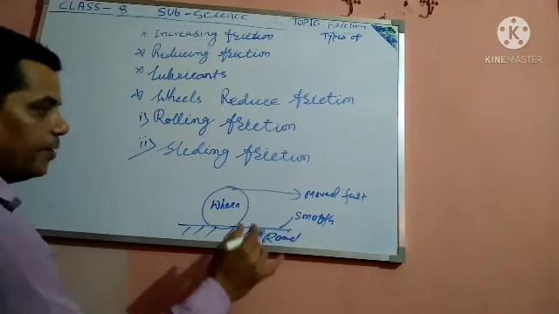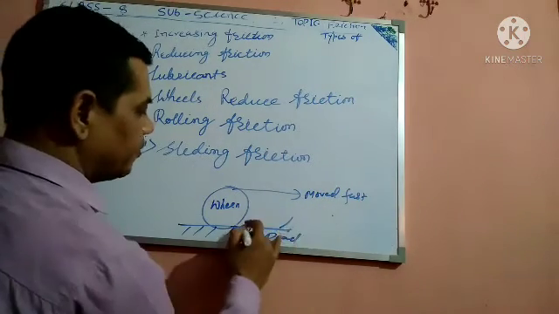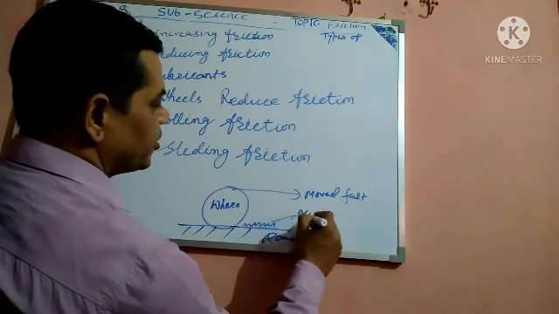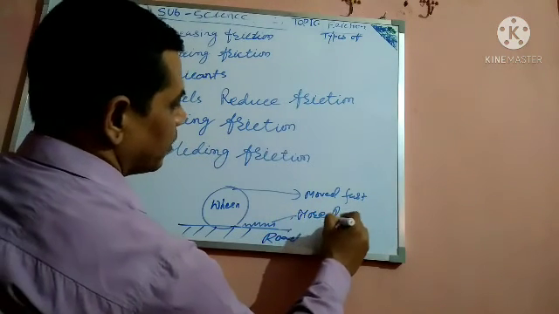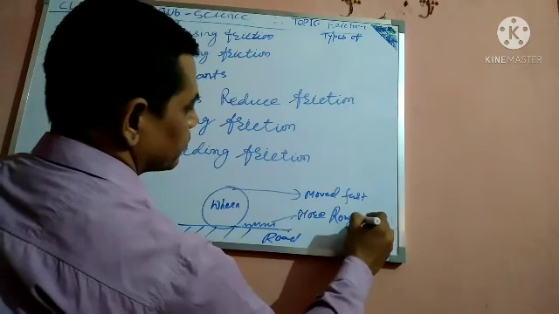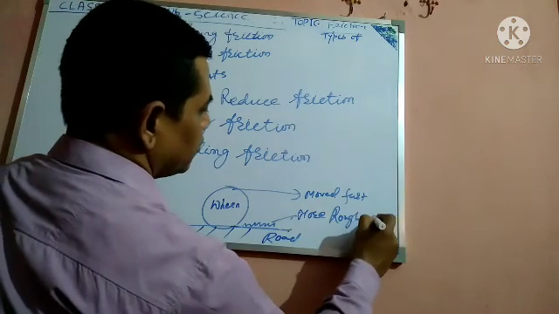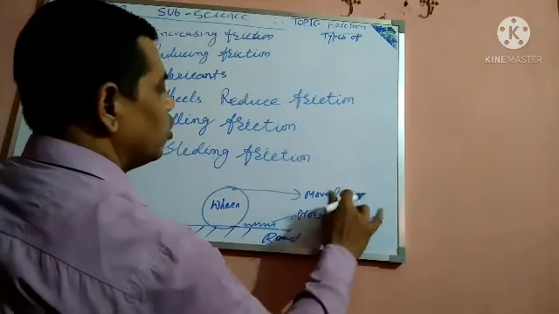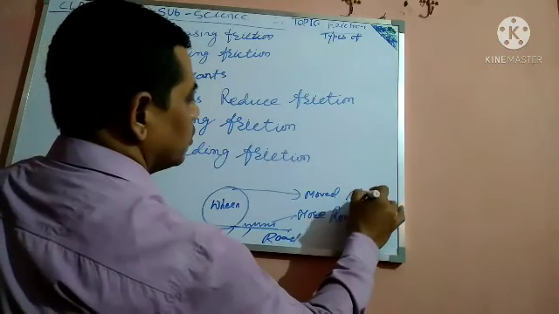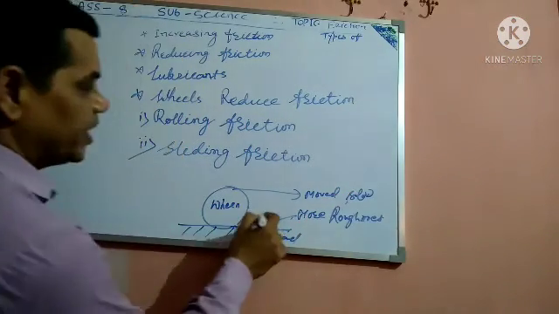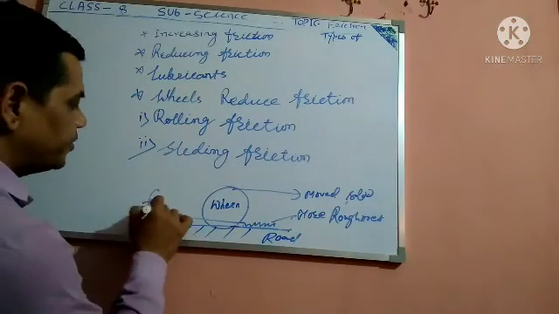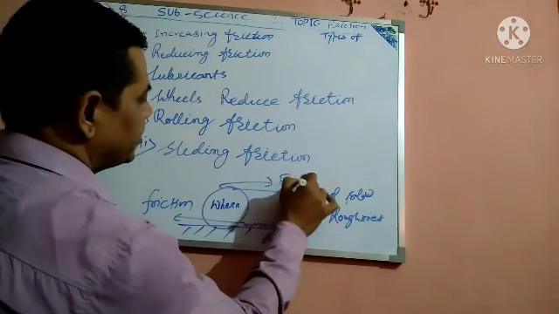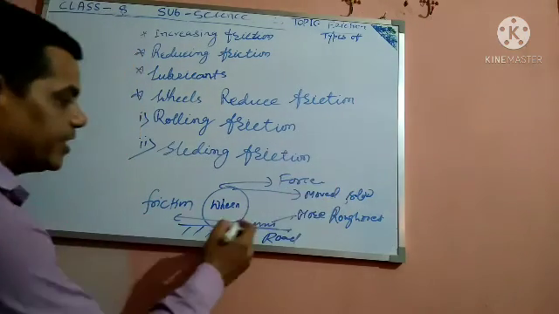But in another case, if the surface is zigzag, meaning more roughness, it moves slowly, because friction is applied in this direction against the force.